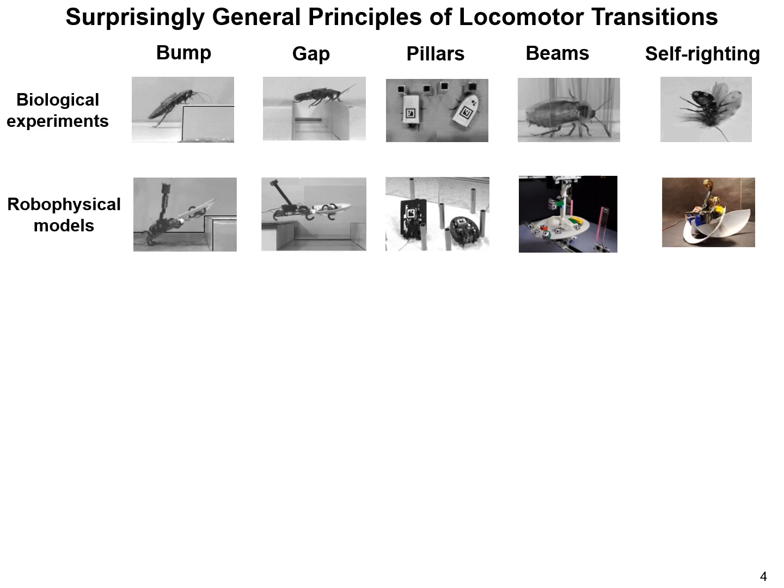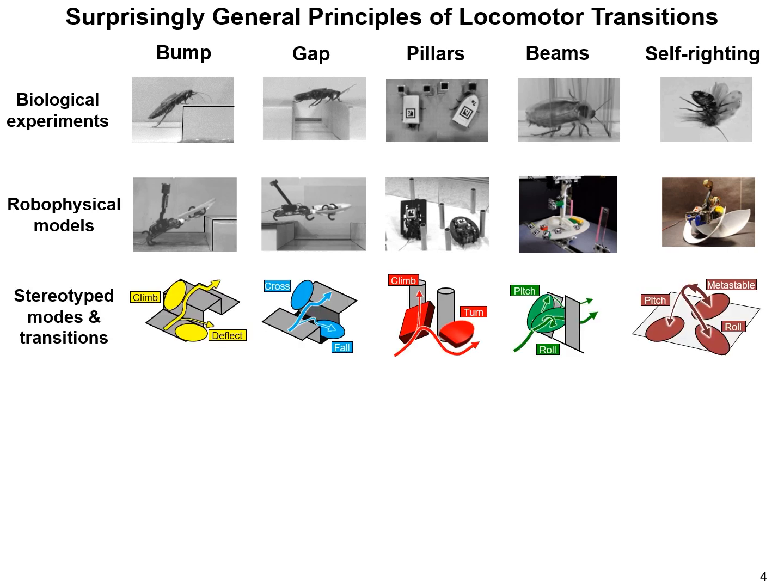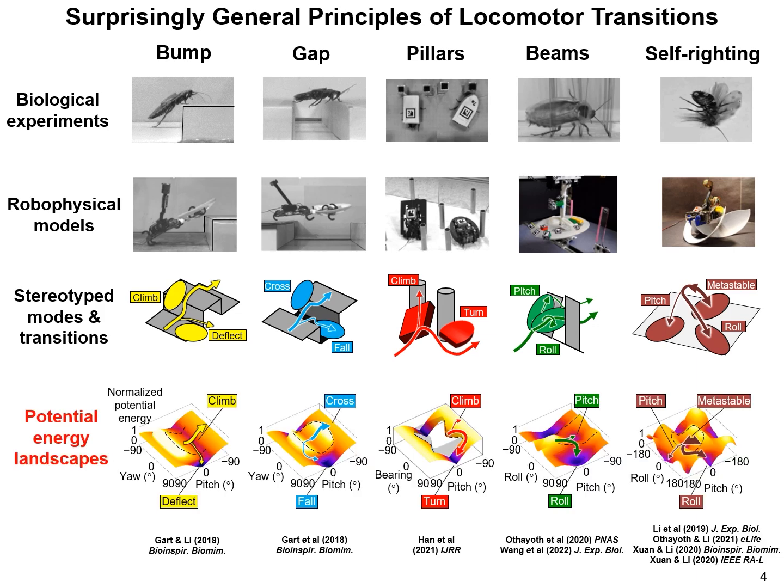To understand the physical principles behind animal locomotor mode transitions, previous lab members studied how animals traverse different obstacles and developed robophysical models to analyze their motion. They identified stereotyped locomotor modes and discovered potential energy landscapes to describe and predict these transitions.